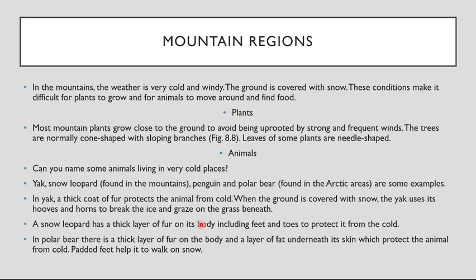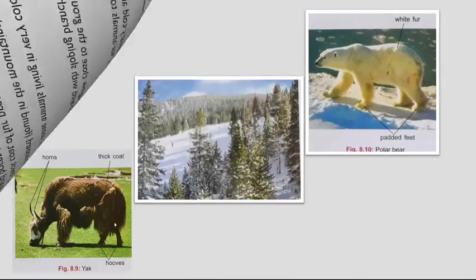So, what does a yak do for surviving? In yak, a thick coat of fur protects the animal from the cold. When the ground is covered with snow, the yak uses its hooves and horns to break the ice and graze on the grass beneath. Okay.